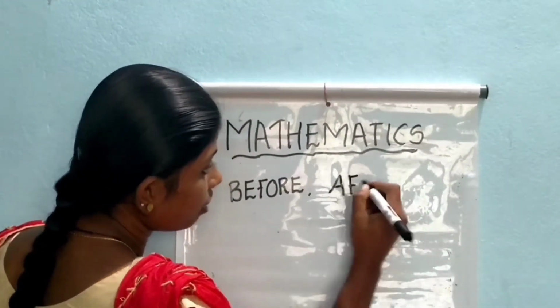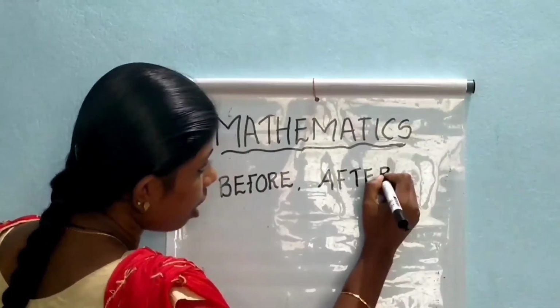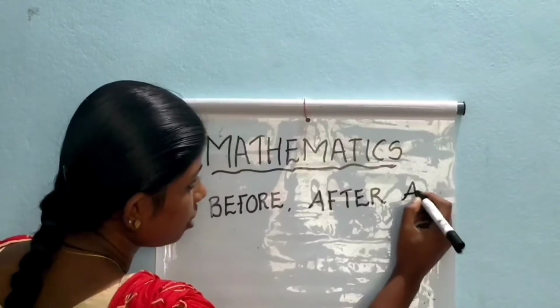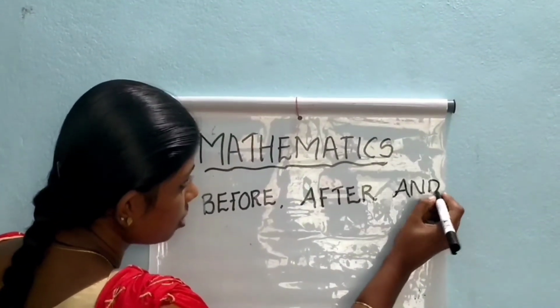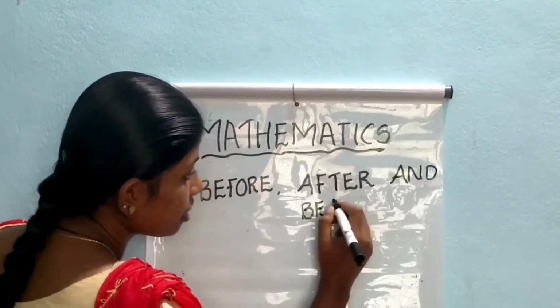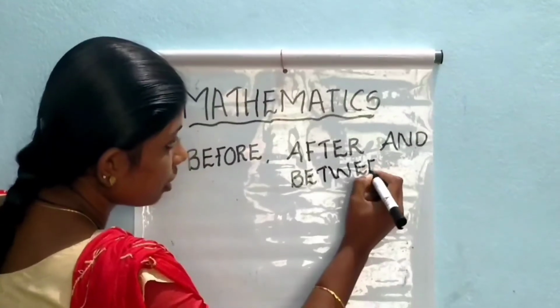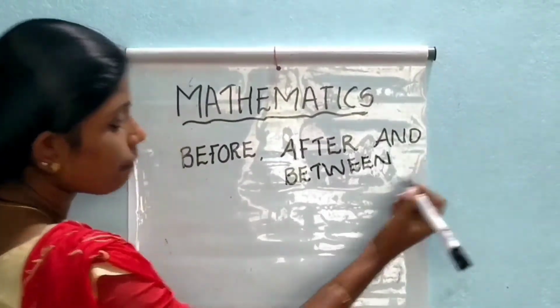A F T E R. After. And our last is between. B E T W E E N.